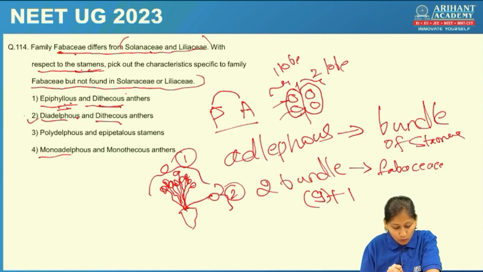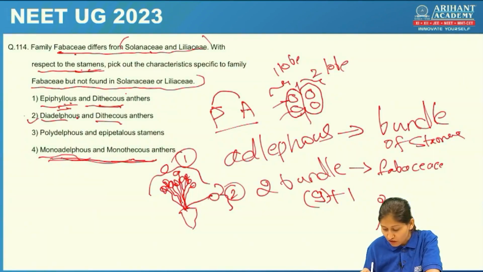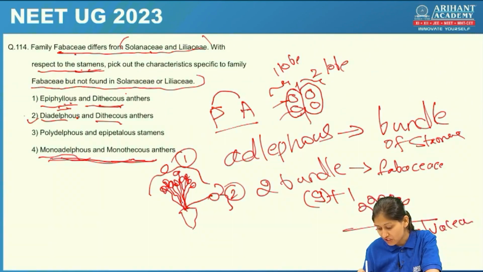Here monoadelphous is given, student. Monoadelphous and monothecous anther. You should also keep this in mind, as next time this question may be asked. Monoadelphous means only one bundle, and the monoadelphous condition is the characteristic feature of the family Malvaceae. Example, China rose.